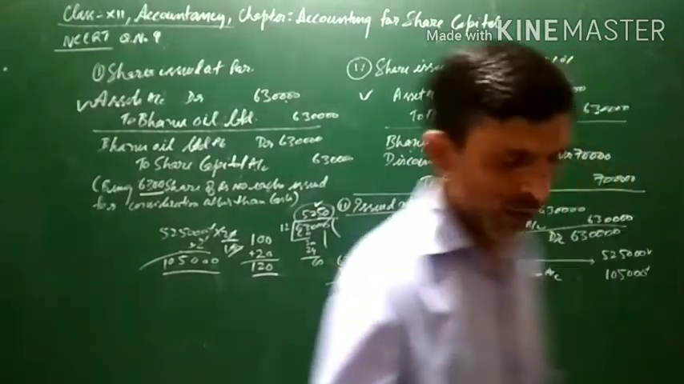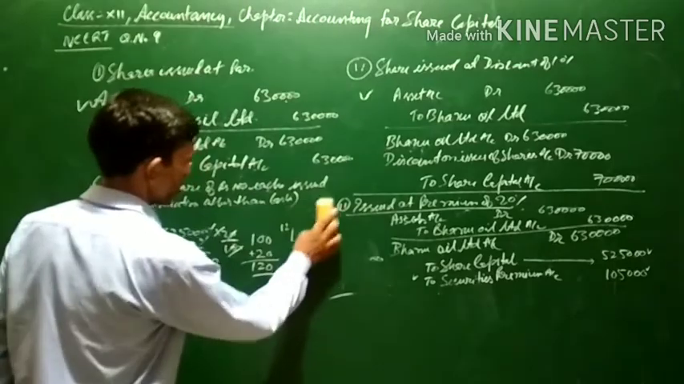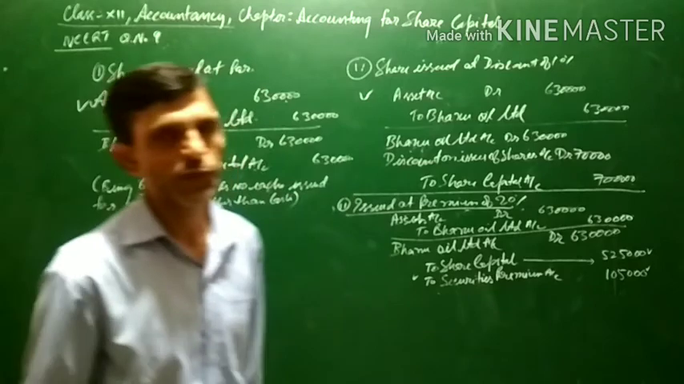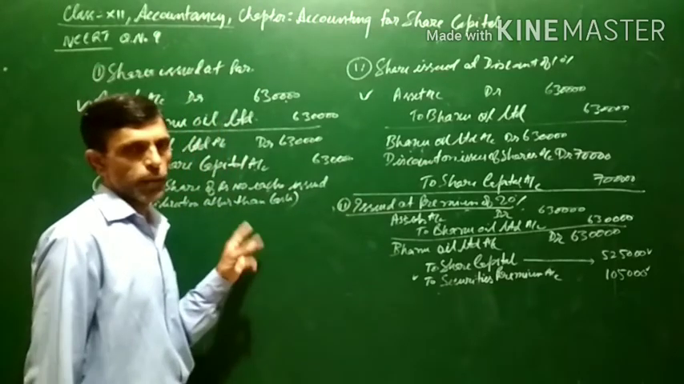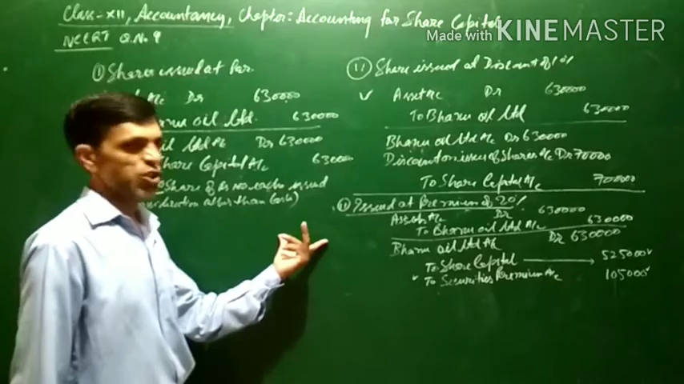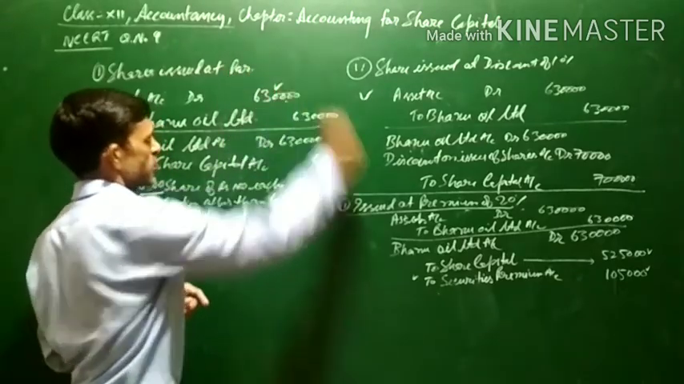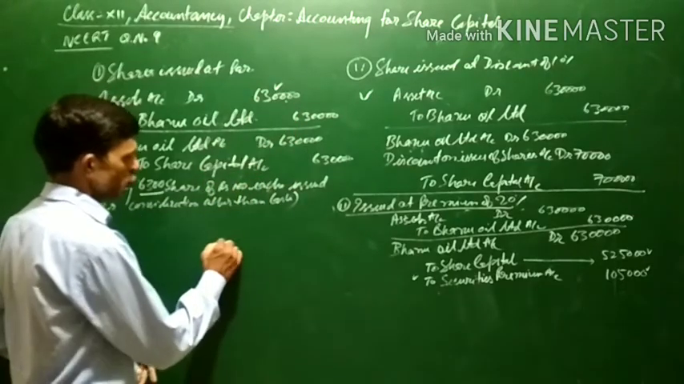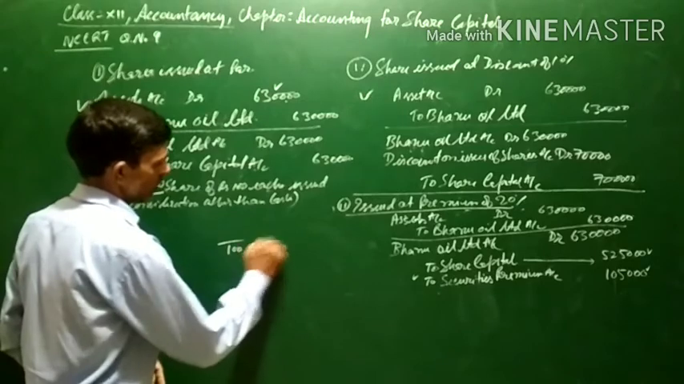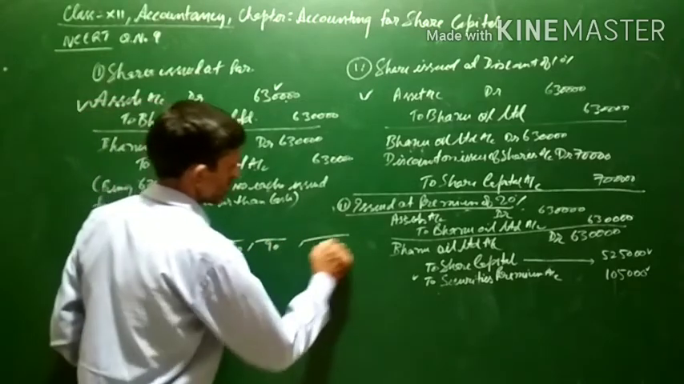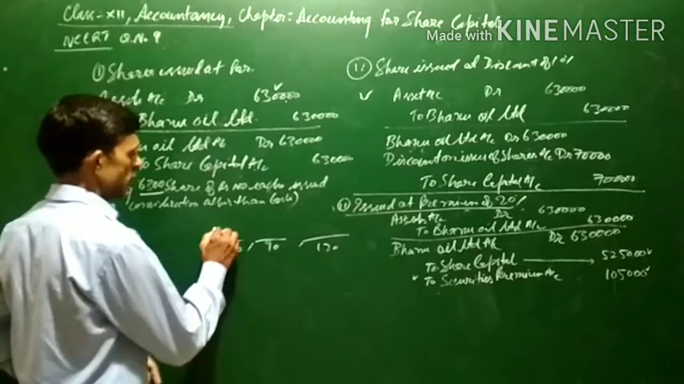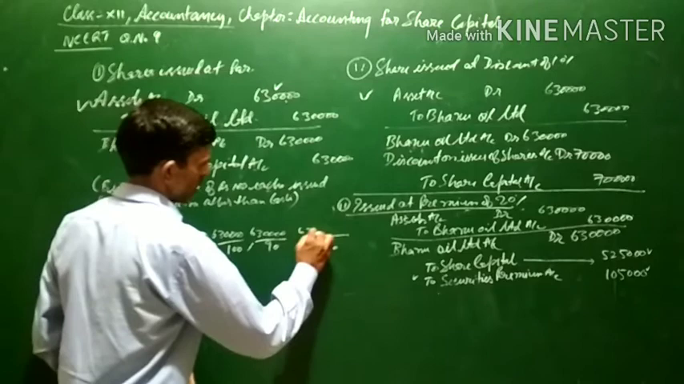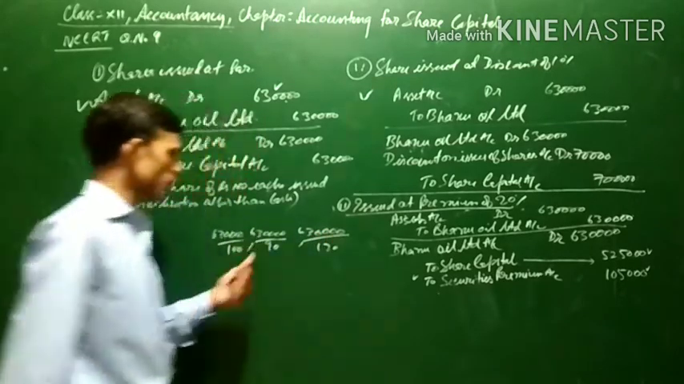This will be the journal entry when the shares are issued at a premium. And an important thing to keep in mind is how to find out the number of shares which are issued. The formula is very easy. The number of shares will be calculated by dividing the purchase price, 6,30,000, by the issue price. In the first case, the issue price is 100. In the second case, the issue price is 90. In the third case, the issue price is 120. And in every case, the purchase price is 6,30,000.